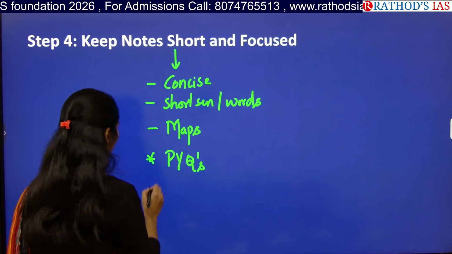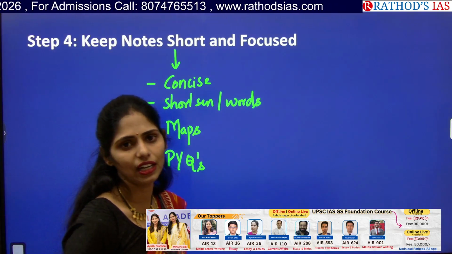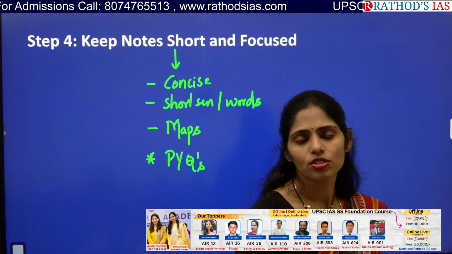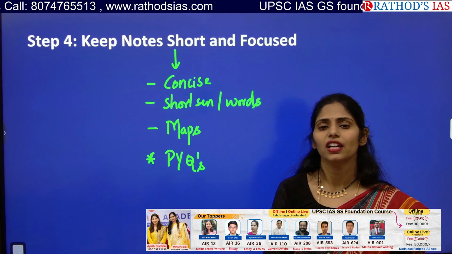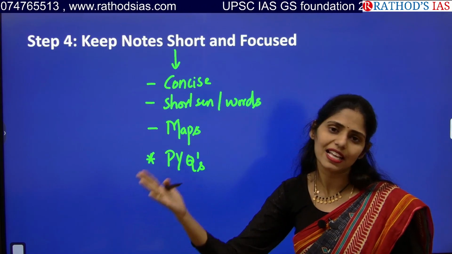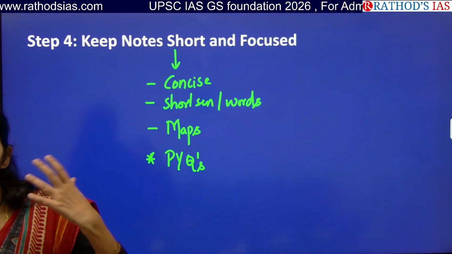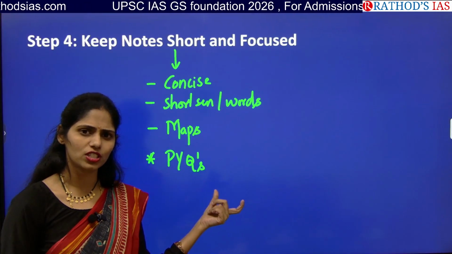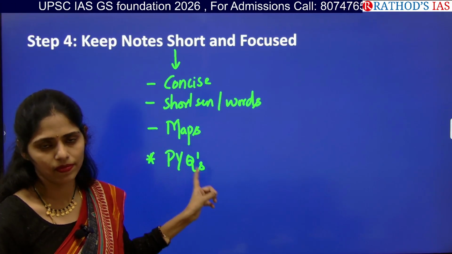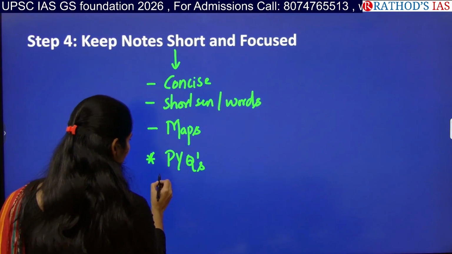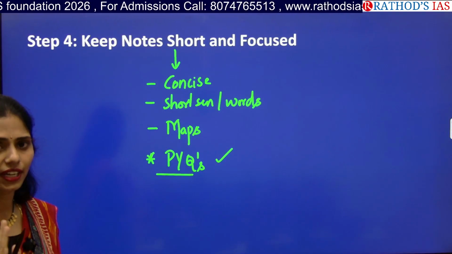So I want to give you a good tip, guys. Before starting making notes from current affairs, go through the previous questions. If you go through the previous questions of at least the last 5 to 10 years, you will understand where exactly the examiner is asking the questions, like whether they are focusing on advantages or disadvantages or challenges, measures. So in which areas they are focusing. If you have that idea, then you can make good dimensions. Okay, the dimensions part depends upon your previous questions. So first see that and later on start making your notes for current affairs.